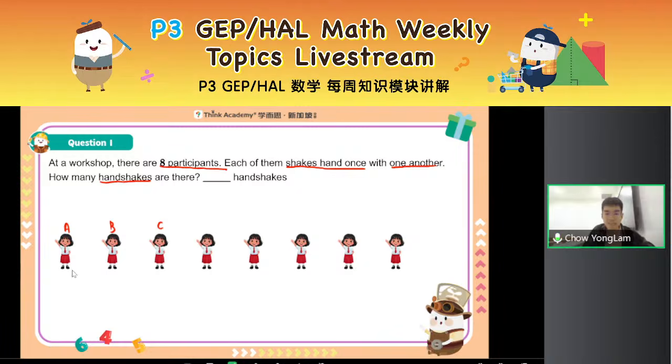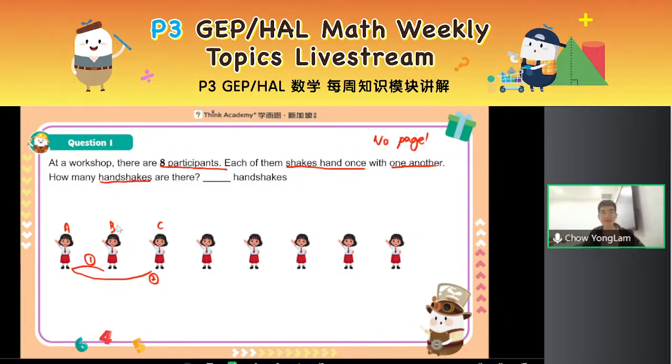So let's look at A first. A will need to shake hands with B. That's one handshake. Who else does A need to have a handshake with? Teacher Yonglam realized that A doesn't only need to shake hands with B, he will also need to shake hands with C. So A will need to do 2 handshakes. There are already 2 handshakes involving these 3 people.